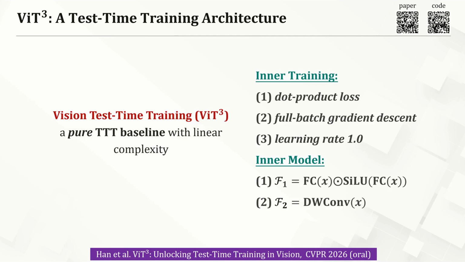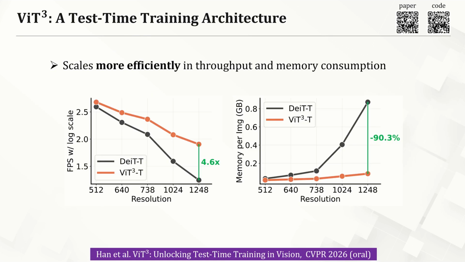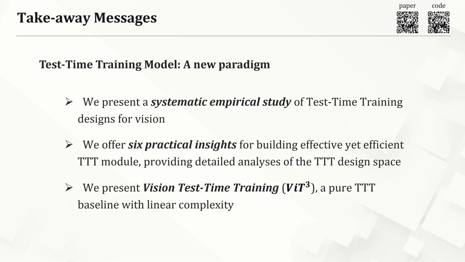Based on these findings, we build ViT3, a pure TTT baseline with linear complexity. We evaluate ViT3 on a broad suite of tasks. ViT3 matches or outperforms various advanced linear complexity models. Compared to vision transformers, our ViT3 scales more efficiently in throughput and memory consumption. Finally, here are some takeaway messages to summarize our work.